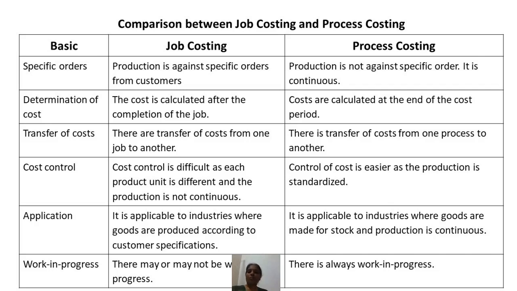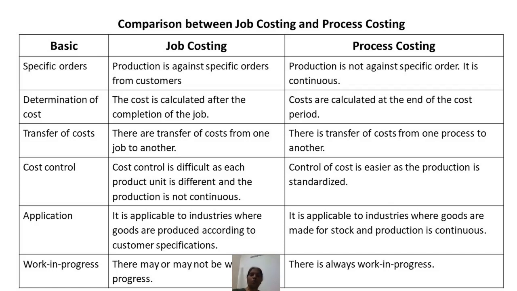Fourth one, on the basis of cost control. In job costing, cost control is difficult as each product unit is different and the production is not continuous. Whereas in process costing, control of cost is easier as the production is standardized, homogeneous or uniform.